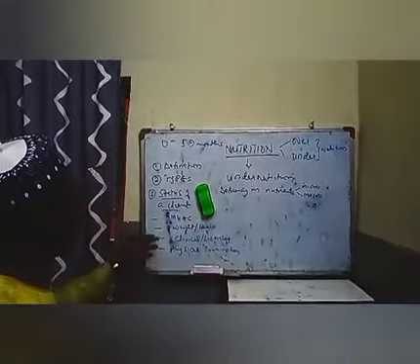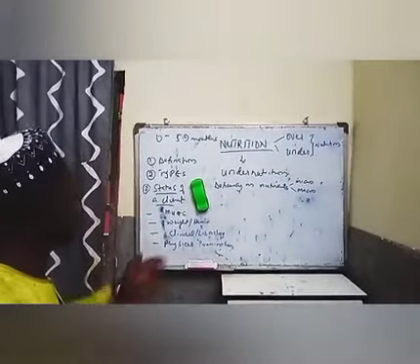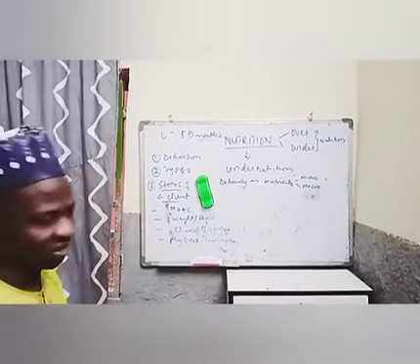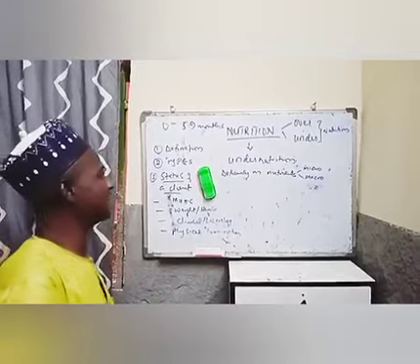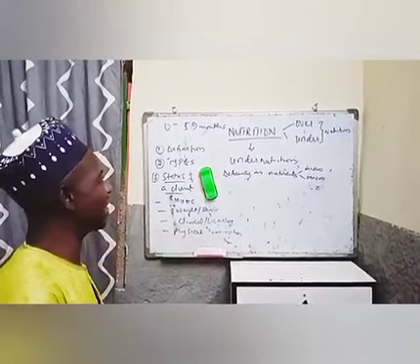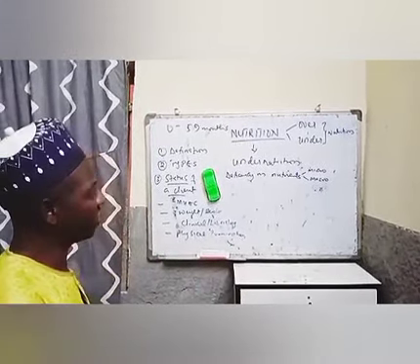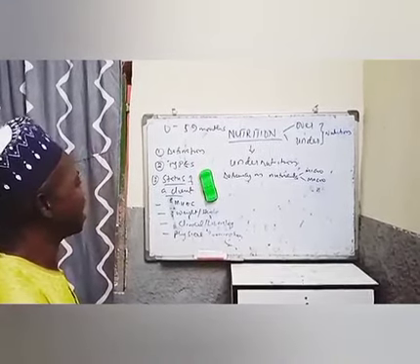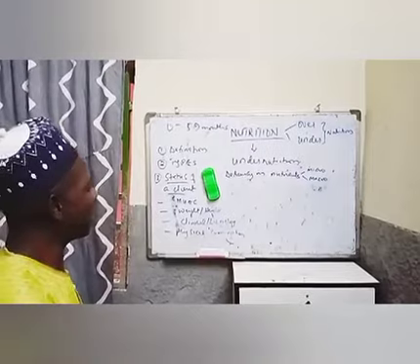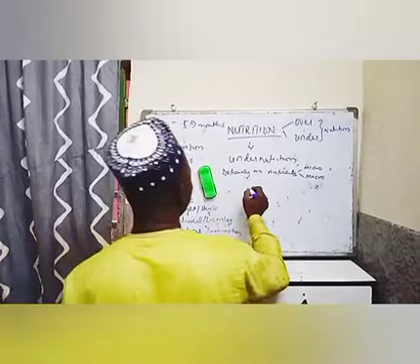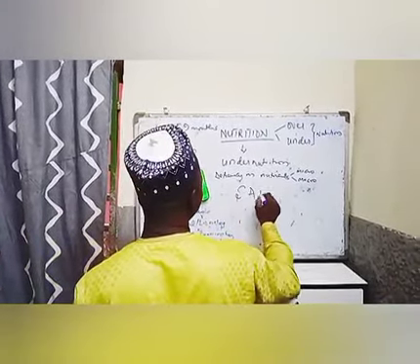We have to look at clinical assessment, and we have to do physical examination. These are all criteria needed to determine if a client or a child is malnourished.